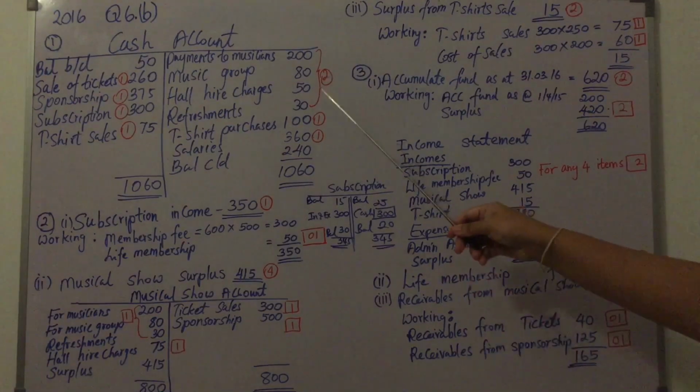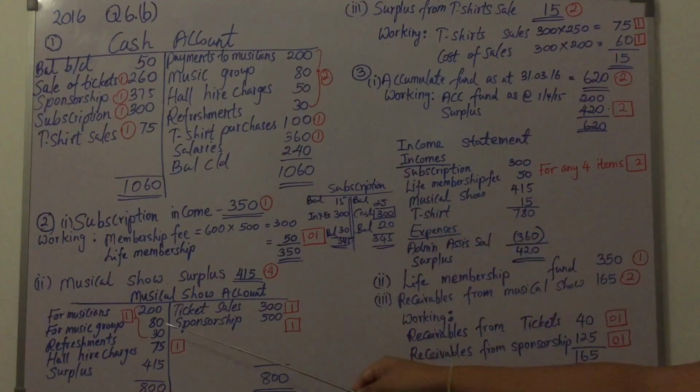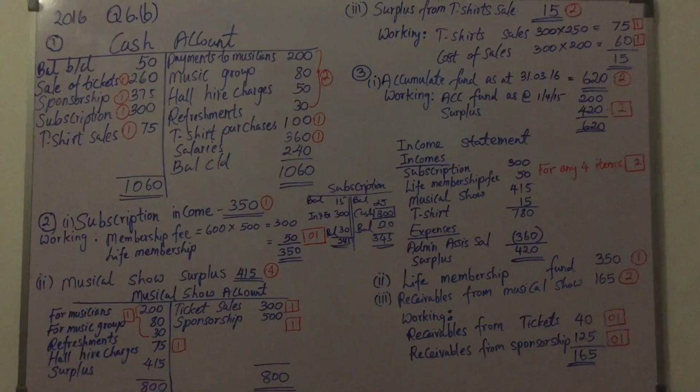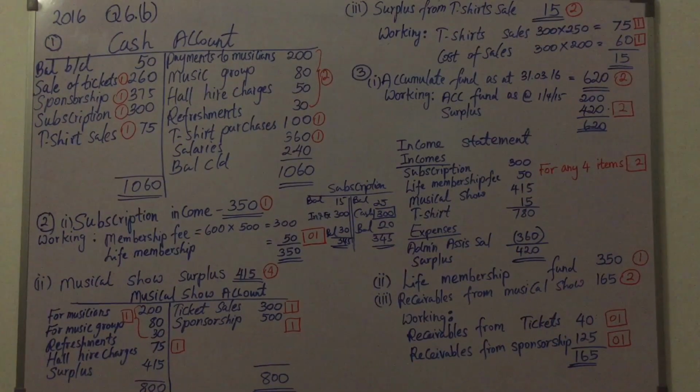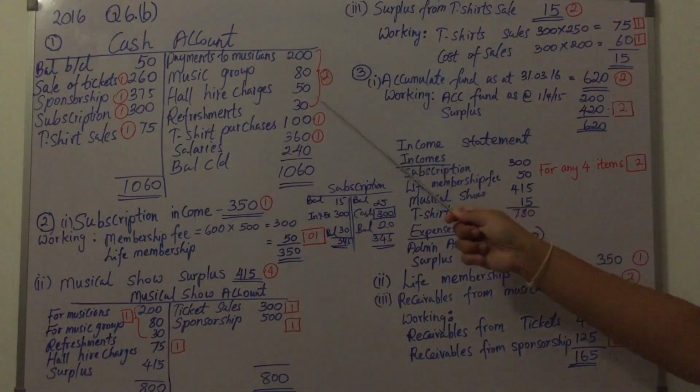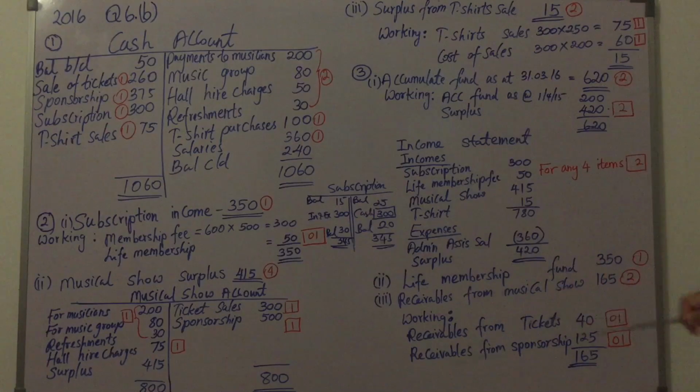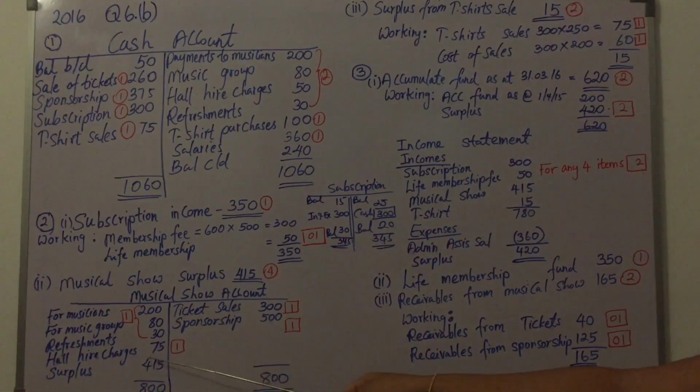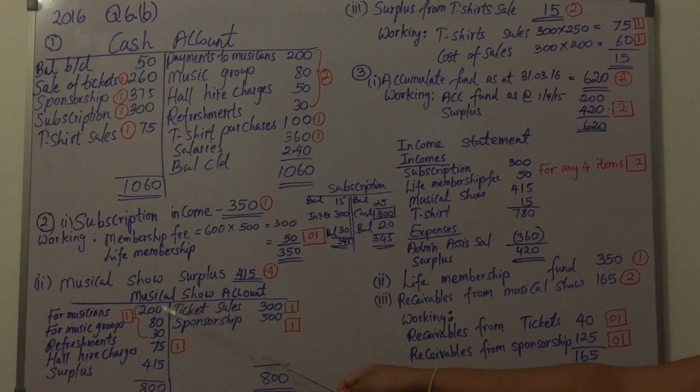So you can't include 50 here in the musical show account because music hall reservation advance opening balance 25,000 rupees is there, right? And the payment that we have made is 50. So altogether hall hire charges relevant to the period is 75. So that only you need to include in the musical show account here.